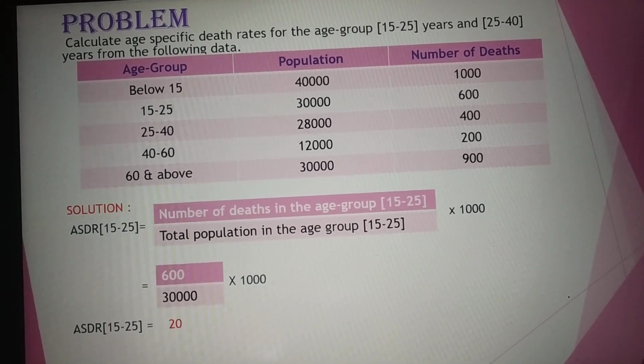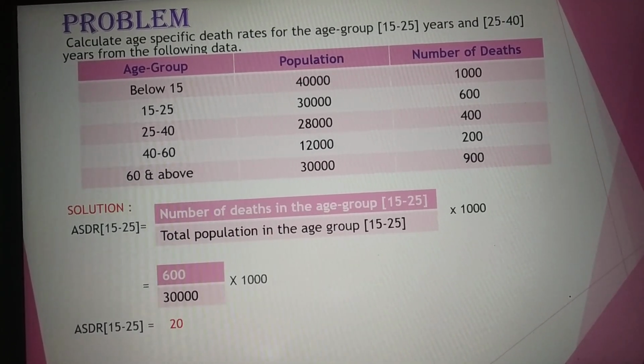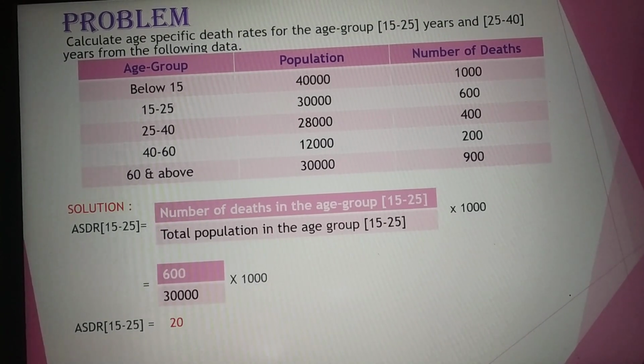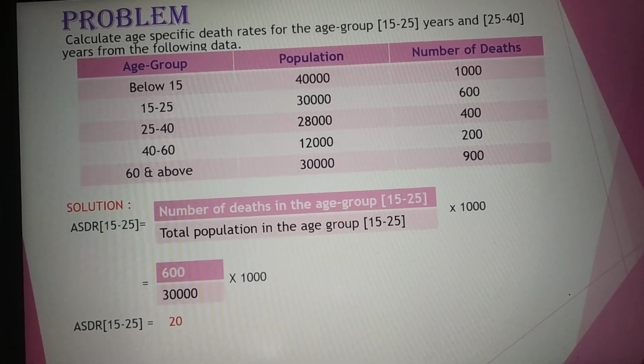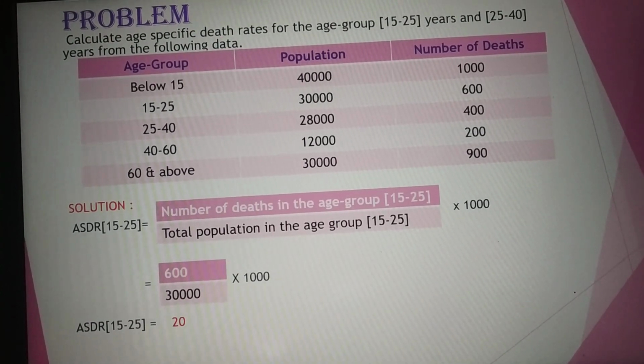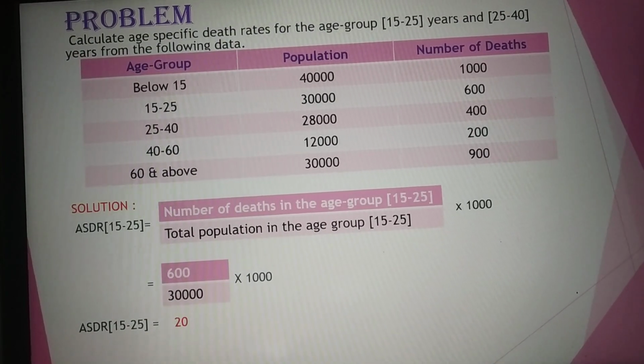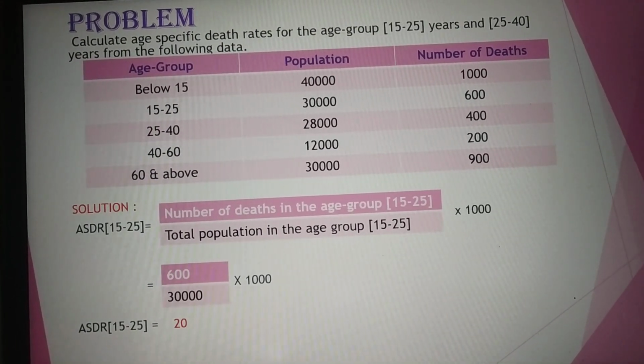So substitute in the formula: 600 divided by 30,000 into 1000 gives you 20. Therefore the ASDR for the age group 15 to 25 is 20.